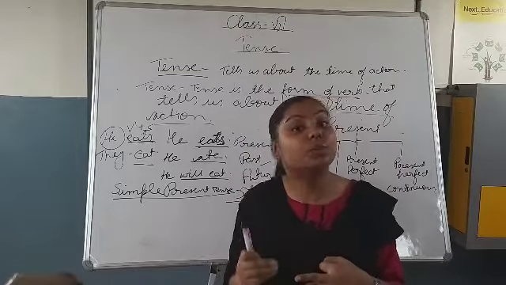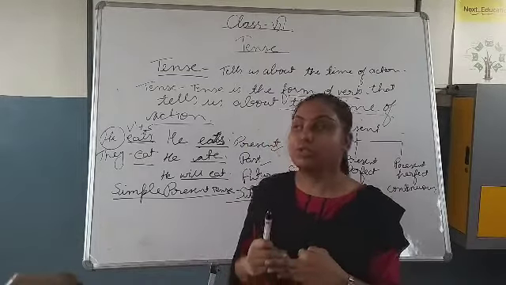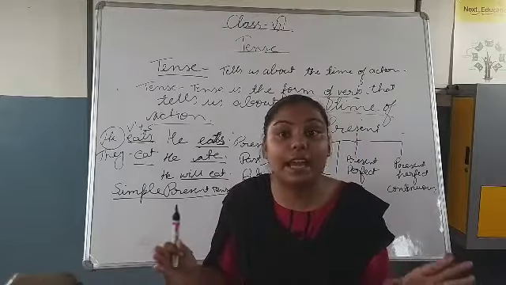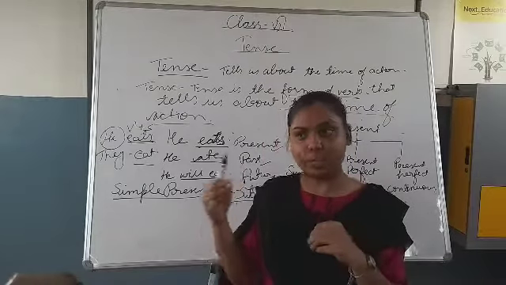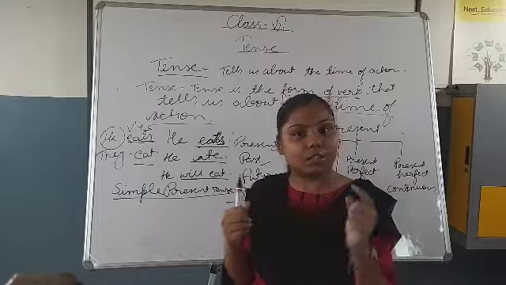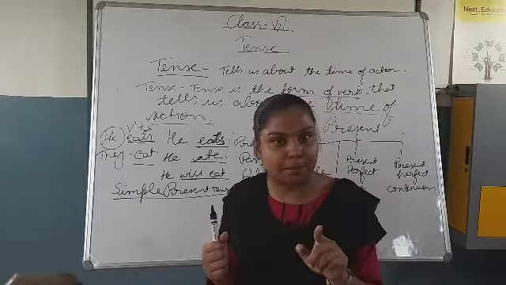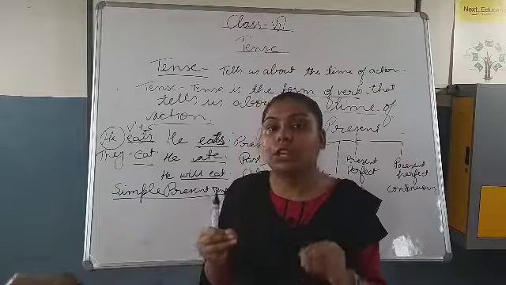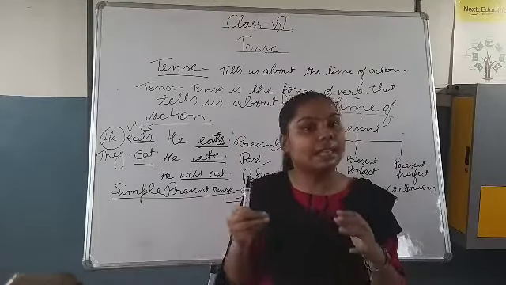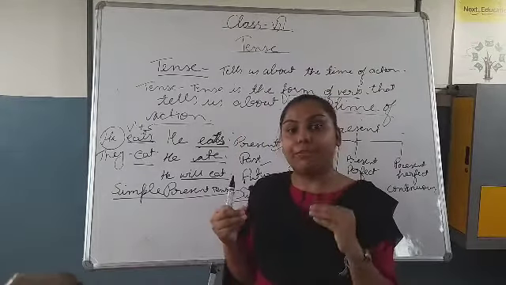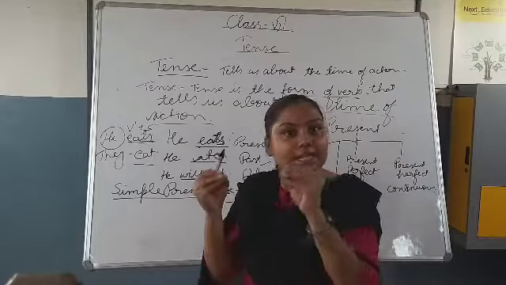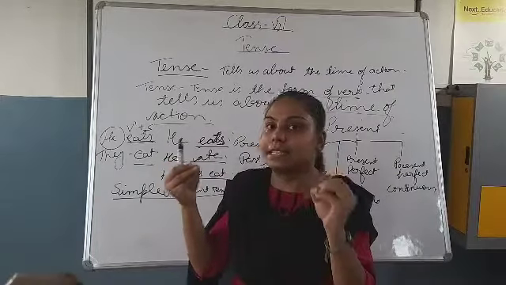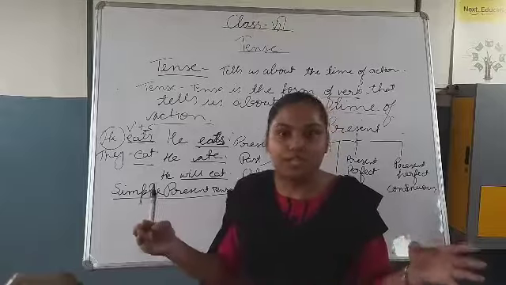or whenever we talk about any universal truth. Universal truth means the truth which cannot be denied, which cannot be changed. For example, if I say the earth revolves around the sun, this is a universal truth and you cannot change this truth, so you will use simple present tense here. Now, the star shines in the sky. This is a universal truth and you cannot change it.